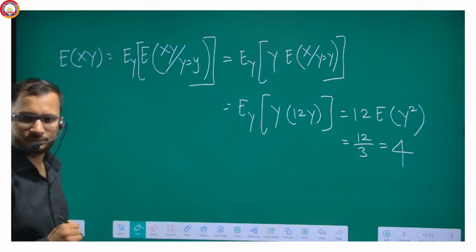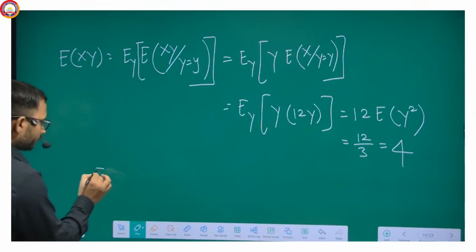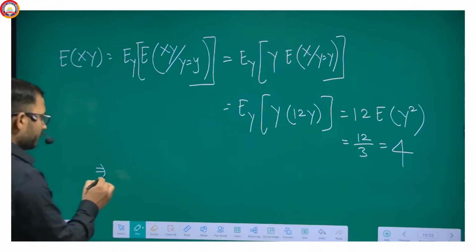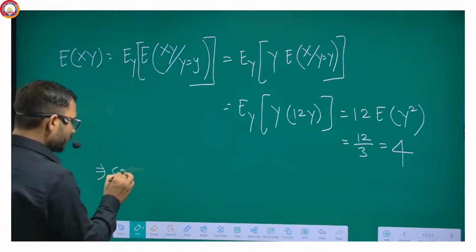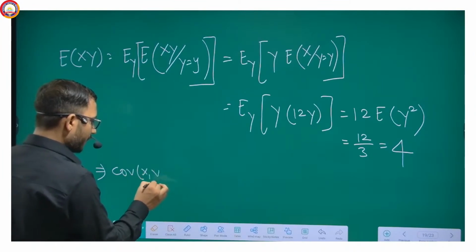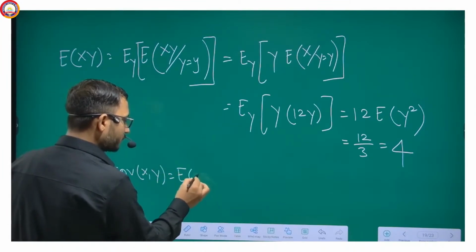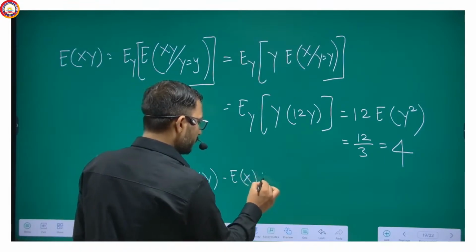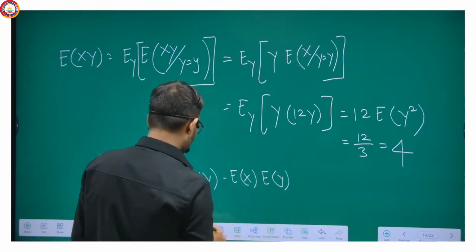Getting my point? This is 4. Now, so we have got the expectation of XY. For the covariance of XY, it will be expectation of XY minus expectation of X into expectation of Y, and